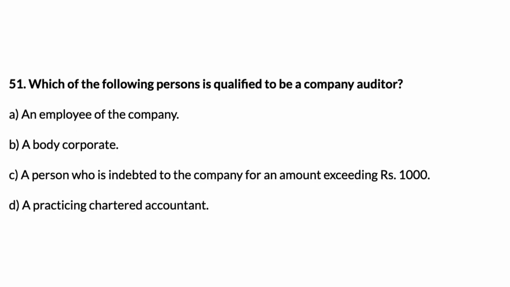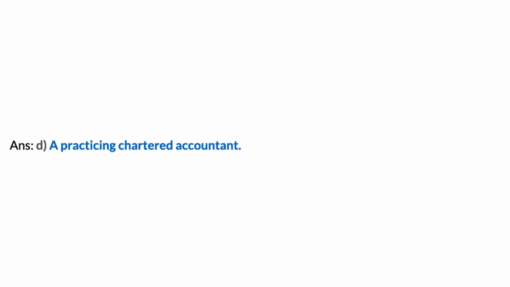51. Which of the following persons is qualified to be a company auditor? A. An employee of the company, B. A body corporate, C. A person who is indebted to the company for an amount exceeding 1,000 rupees, D. A practicing chartered accountant. Answer, D. A practicing chartered accountant.